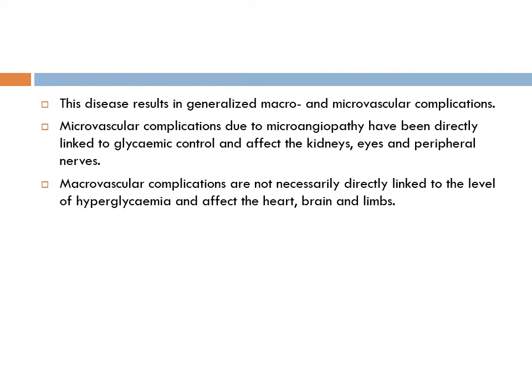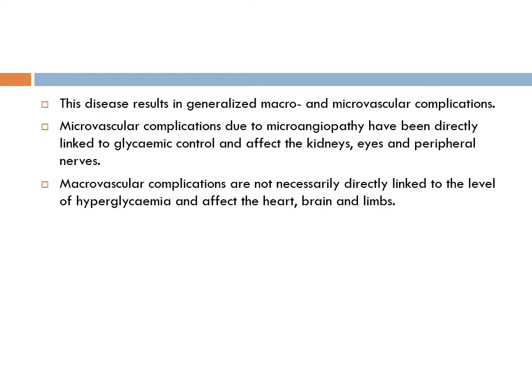Kidneys have a glomerular apparatus which resembles the eye, and the retina has microvessels at the level of arterioles and venules, and peripheral nerves are supplied by vasa nervorum. They are also similar to the blood supply of kidneys and eyes. So when they are affected, it is known as microangiopathy.